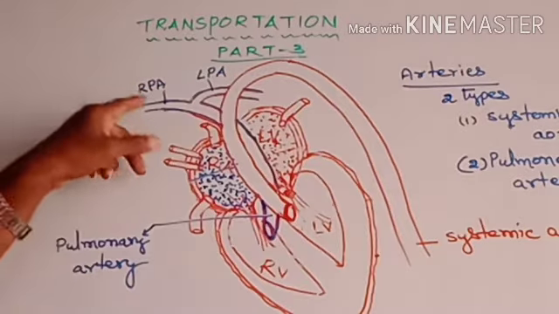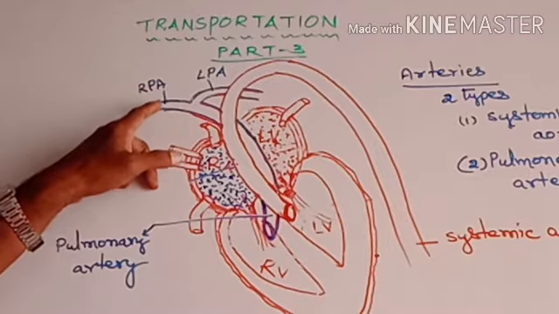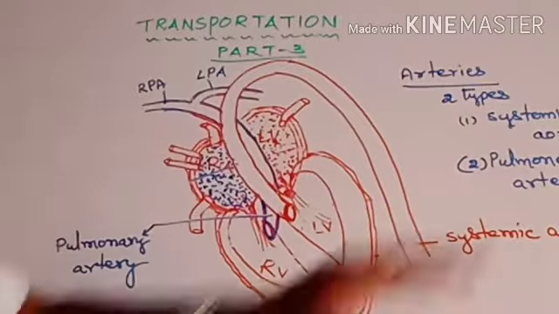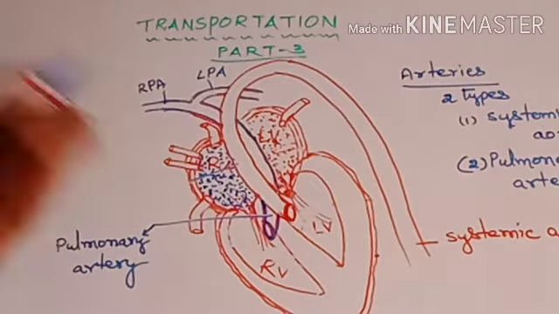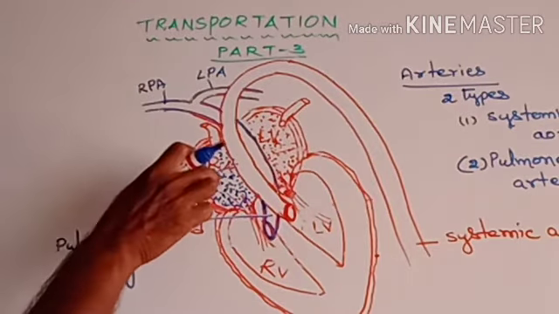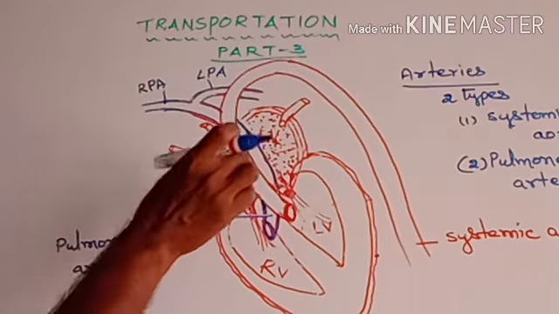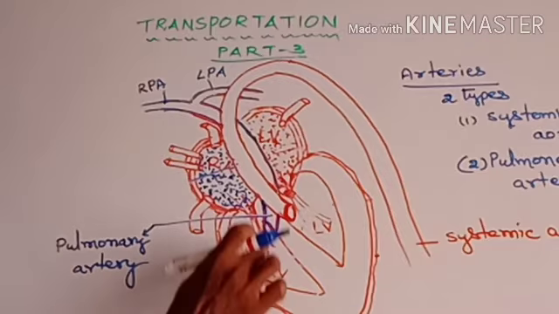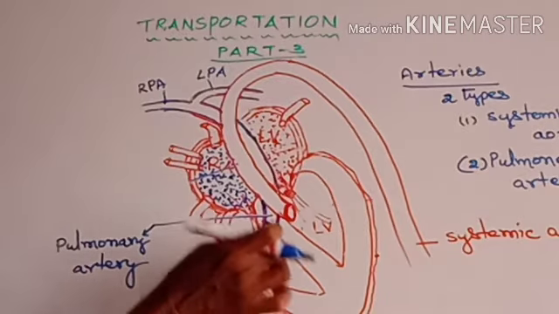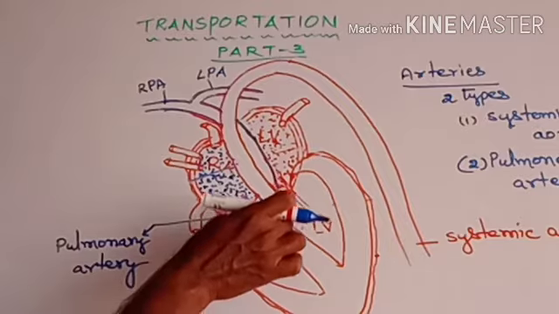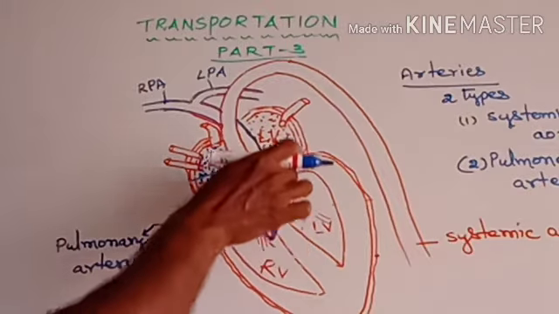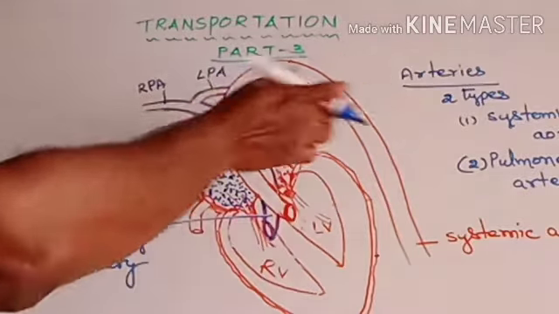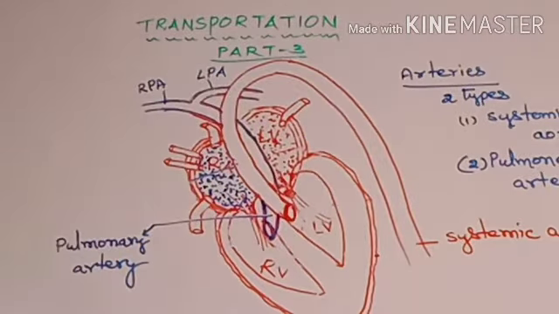Then from the right auricle chamber, deoxygenated blood moves to the right ventricle chamber. From that right ventricle chamber, deoxygenated blood moves through the pulmonary artery and goes to both lungs.